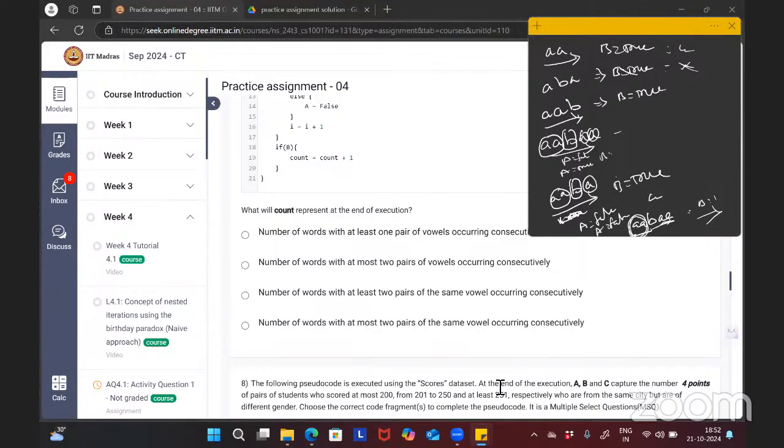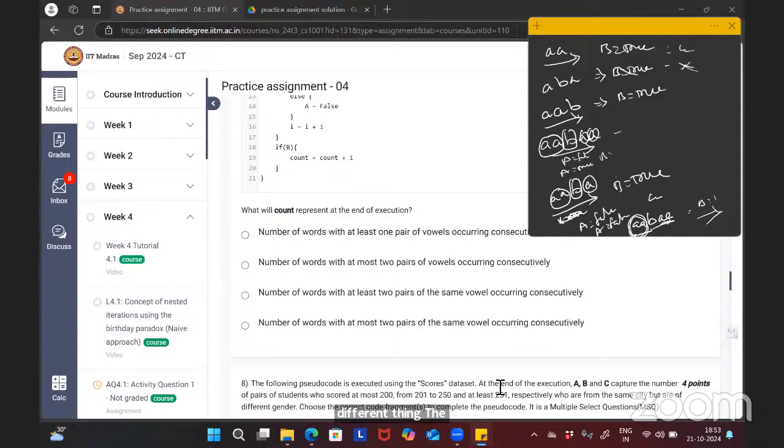There's nothing like weightage. Not every week will have equal weightage. Week one has fewer topics. It's not like all will have equal weightage. All will have some different content, but the weightage is not the same.